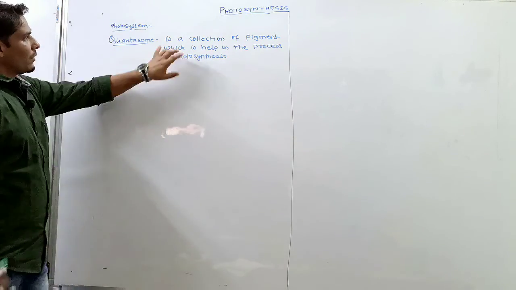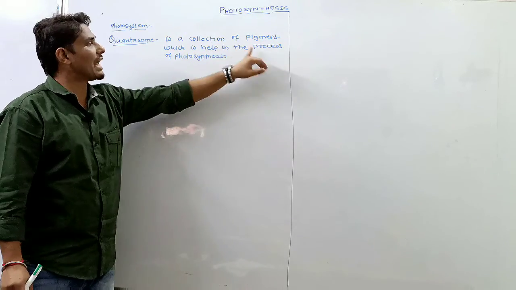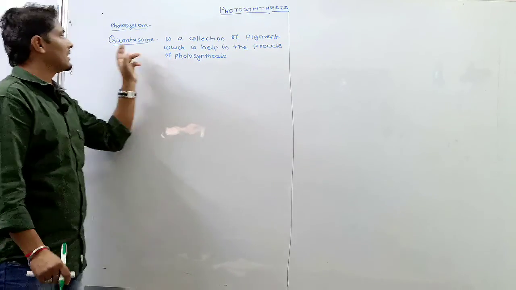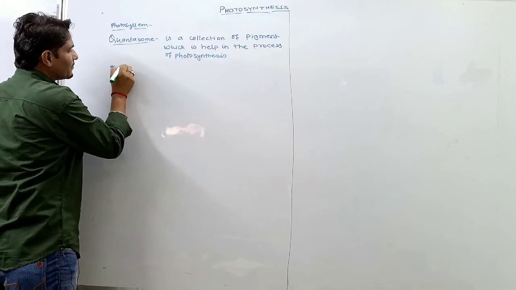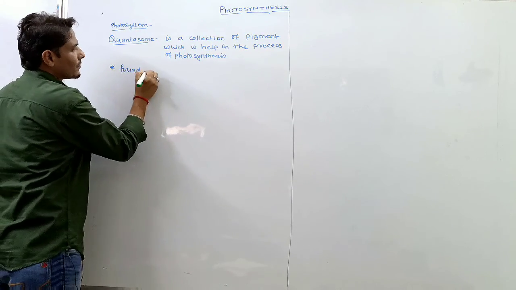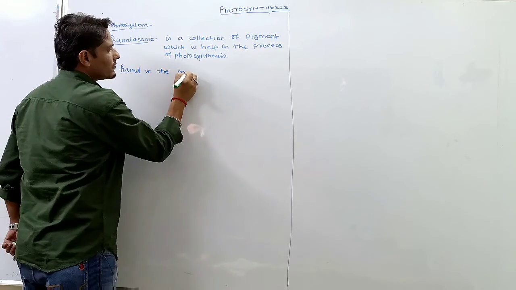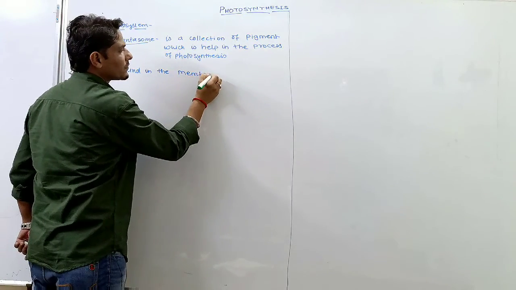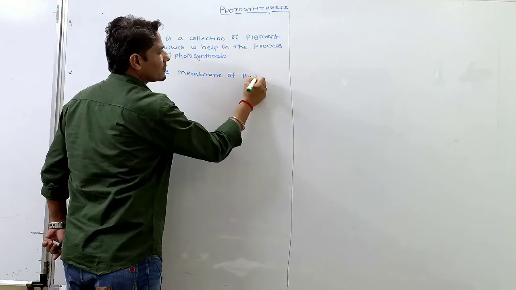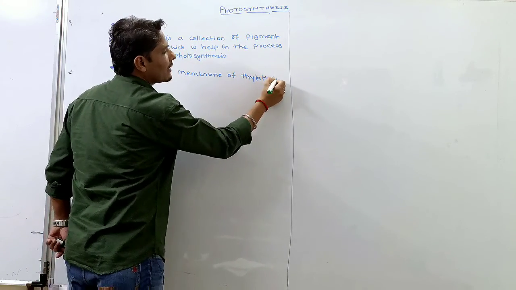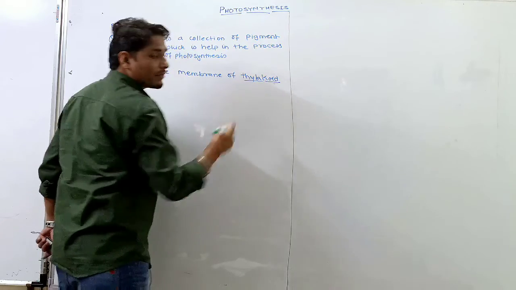Okay, so quantasome is a collection of pigments which helps in the process of photosynthesis. Quantasome is found in the membrane of thylakoid. कहाँ पे पाया जाता है? मेम्ब्रेन ऑफ थाइलाकॉइड में पाया जाता है.